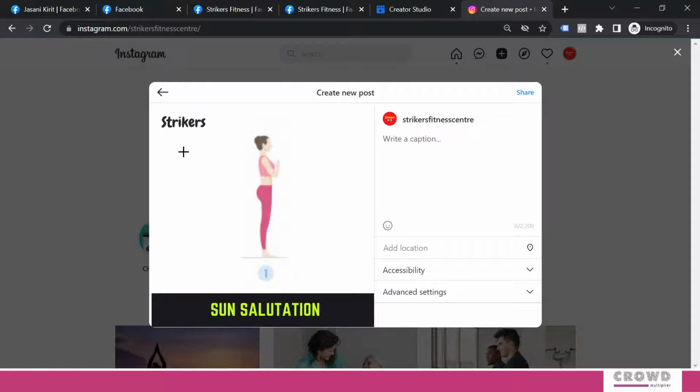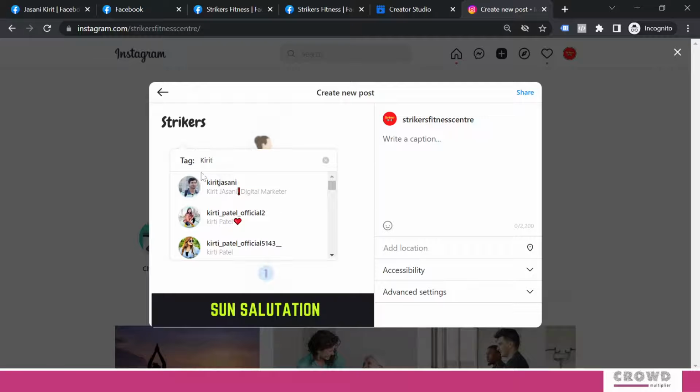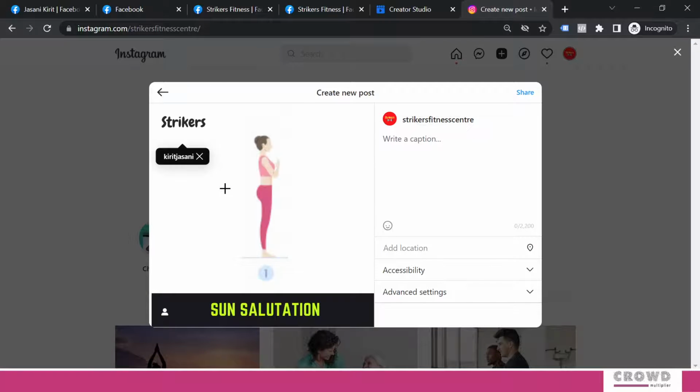But right now if I click anywhere on this image, I would be able to tag. Now there's no need to have any connection with the user whom you are tagging. That means if I'm going to tag myself, that is possible.